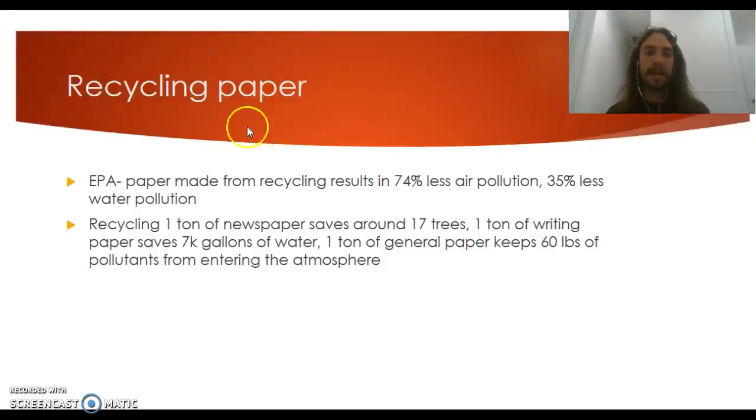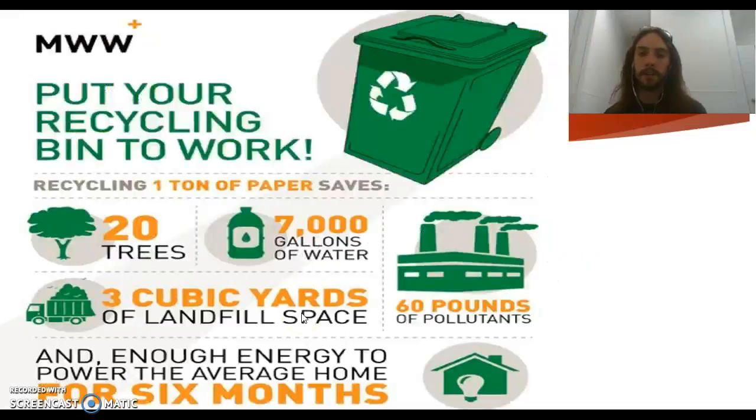And then paper. The EPA said that paper made from recycling results in 74% less air pollution, 35% less water pollution. Recycling 1 ton of newspaper saves around 17 trees. One ton of writing paper saves about 7,000 gallons of water. And 1 ton of general paper keeps about 60 pounds of pollutants from entering the atmosphere. So check this out. This is just pretty much what I just said.